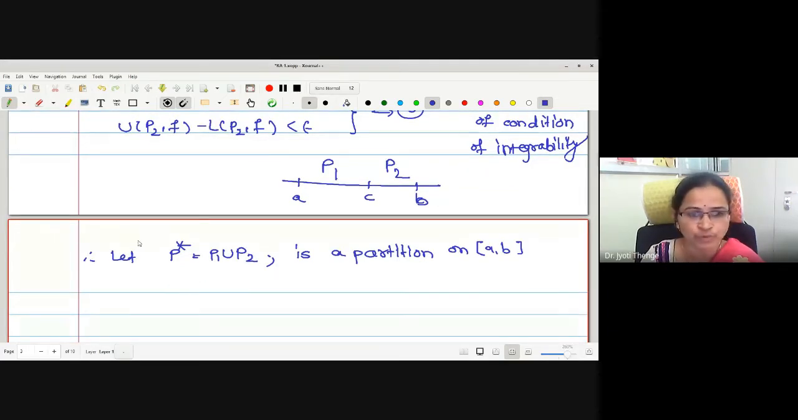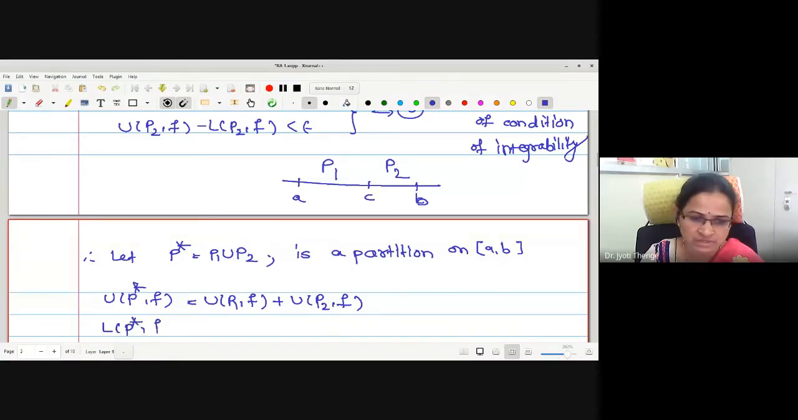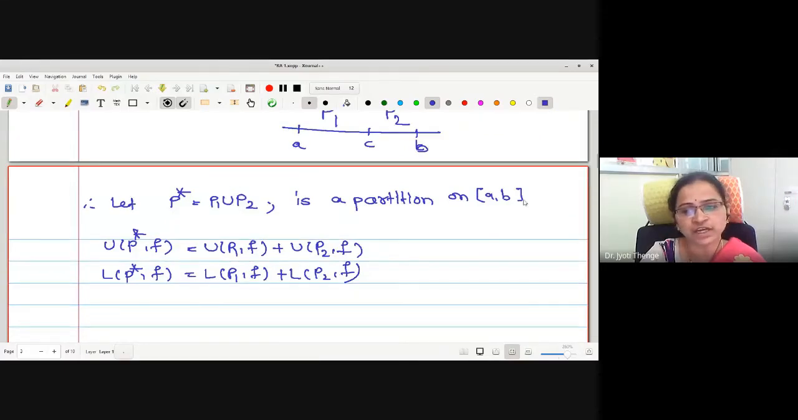But what we have proved already, a relation between these sums: UP star f is UP1f plus UP2f. Similarly, LP star f is equal to LP1f plus LP2f. Now, in order to prove that the function is integrable on the closed interval A to B, what should I prove? The condition of integrability with respect to P star. That is, UP star f minus LP star f we want to prove as less than epsilon.